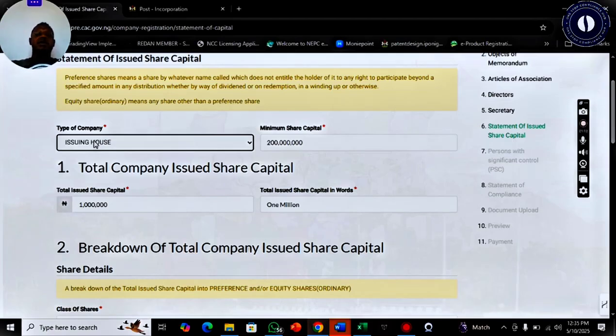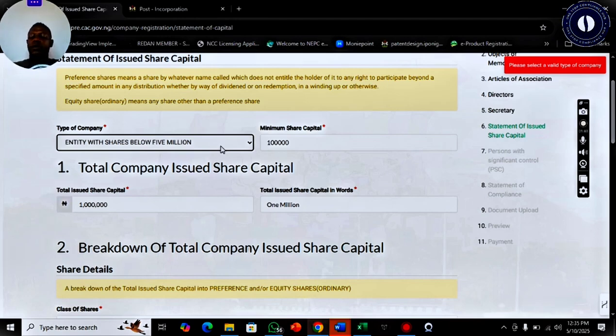However, if the company you're looking for is not listed in this option, I'll advise you go for corporate consultants, which is a minimum share capital of 5 million and above. So if your company is not listed, and it's 5 million shares and above, you select this. But if it is less than 5 million, then you select entity with shares below 5 million. All right, so this suffices.